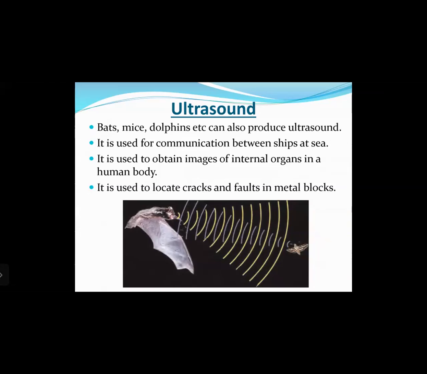These reflected sound waves are received by the bat, and the bat can create a mental picture of whatever is present in front of it. By observing the reflected sound waves, the bat can determine the exact position of the insect, go in that direction and eat it.